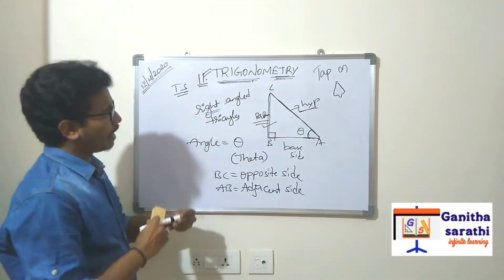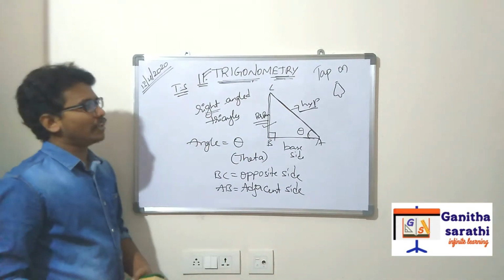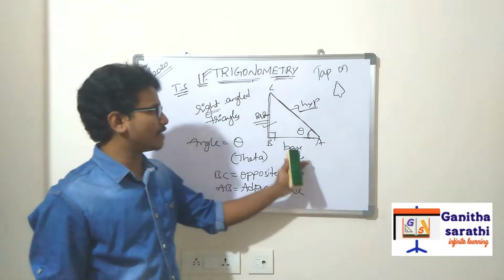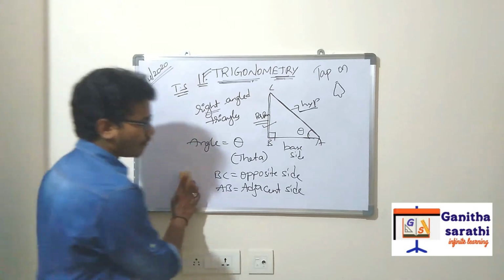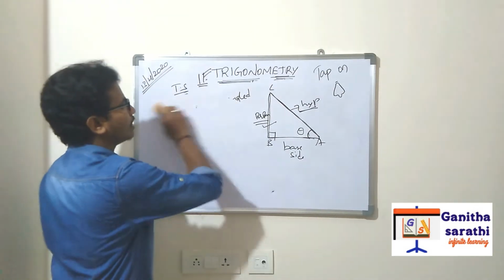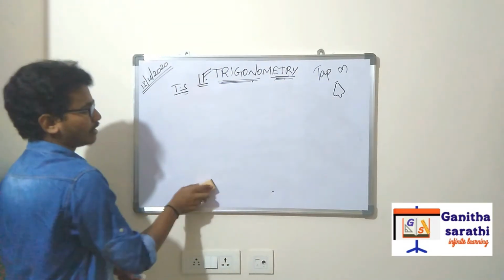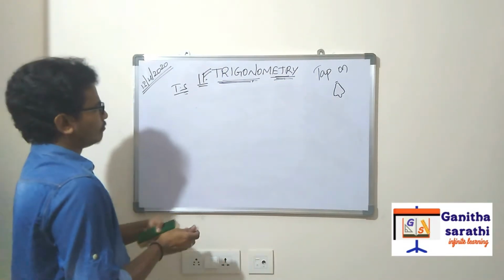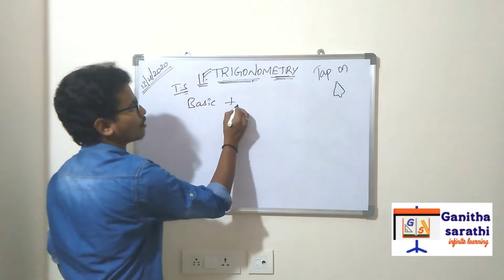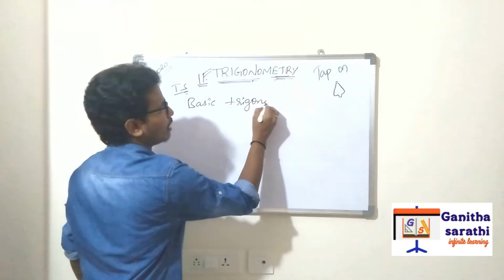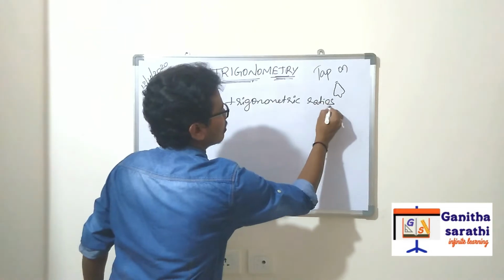So by this we will find the trigonometric values of this angle. How will we find the values? This is the opposite side, this is the adjacent side, and this is the hypotenuse. So for finding the values, we will use the trigonometric ratios, which are very important in our 10th class. What are the trigonometric ratios? Basic trigonometric ratios. Listen carefully.